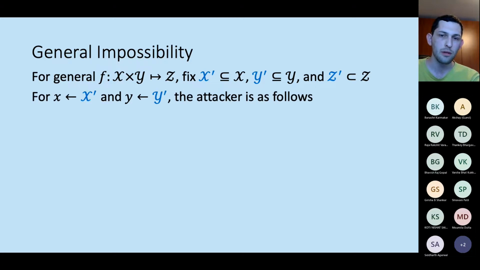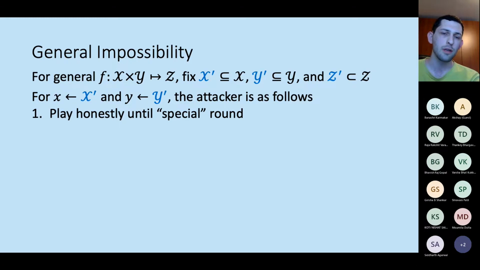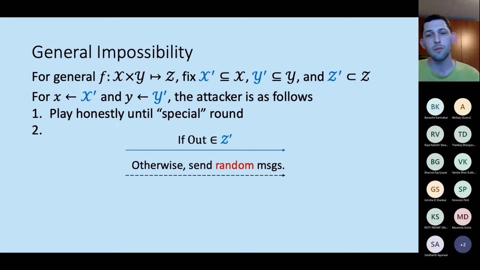In slightly more detail, what we consider is the following. The input of the first party is going to be a uniform random input from X prime, and the input of the second party is going to be from Y prime. And the attacker does the following. Just like before, he will play honestly until reaching some special round where, unlike before, he will not be able to learn the output itself, but he will be able to know if the output belongs to Z prime or not.